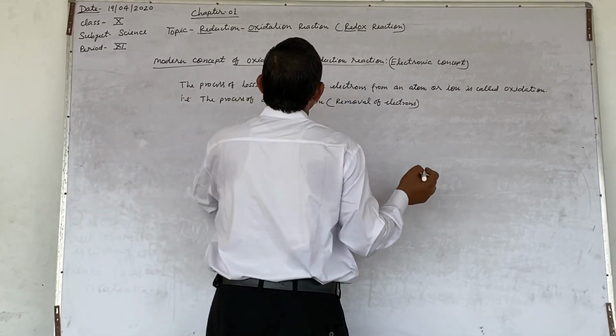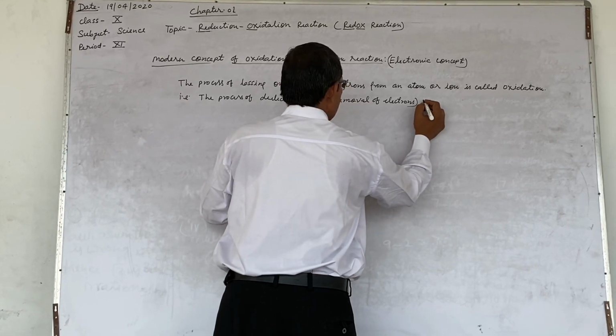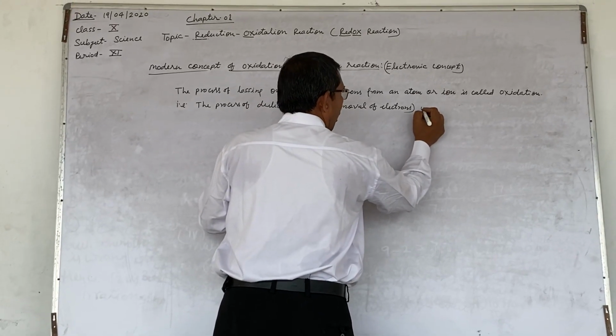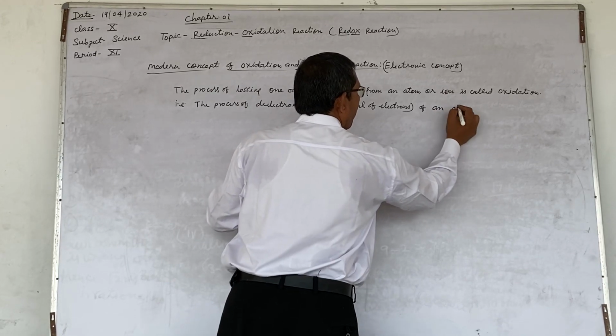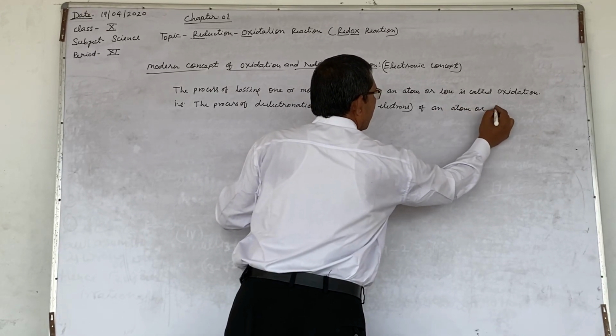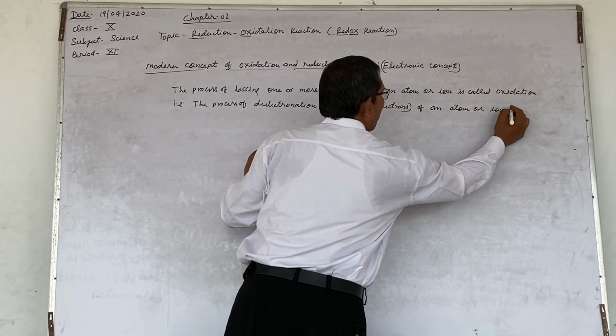The process of de-electronation of an atom or ion is called oxidation.